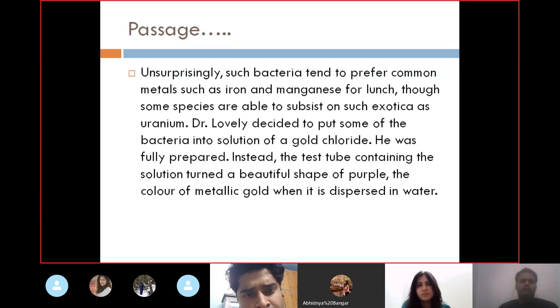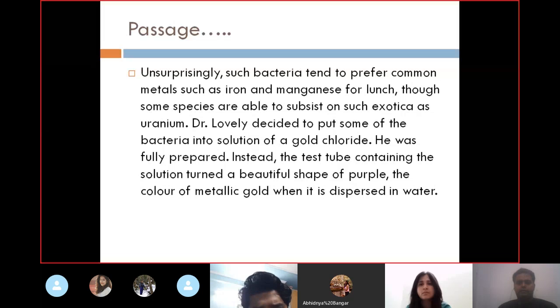Now the second slide of it. Unsurprisingly, such bacteria tend to prefer common metals such as iron and manganese for lunch, though some species are able to subsist on such exotica as uranium. Dr. Lovely decided to put some of the bacteria into a solution of gold chloride. He was fully prepared. Instead, the test tube containing the solution turned a beautiful shade of purple, the color of metallic gold when it is dispersed in water. Okay, so I've read the passage.